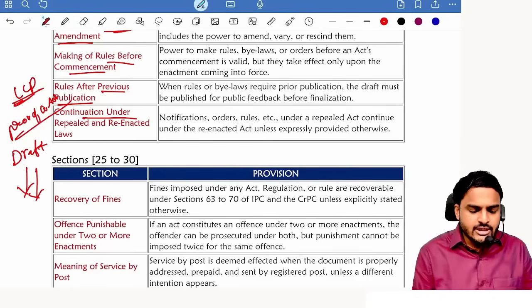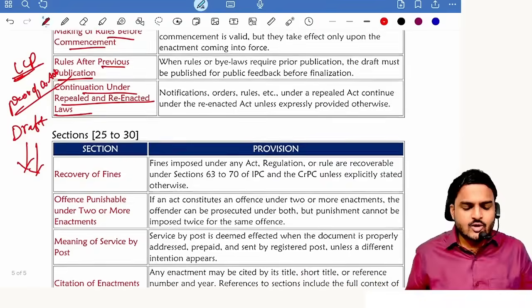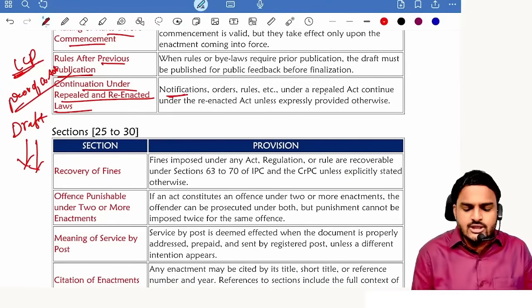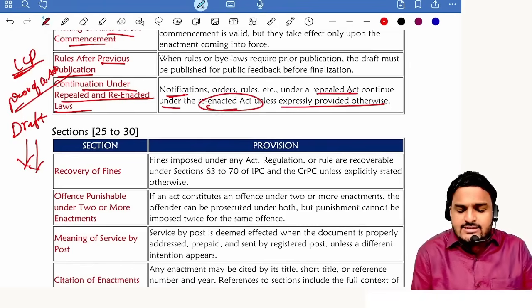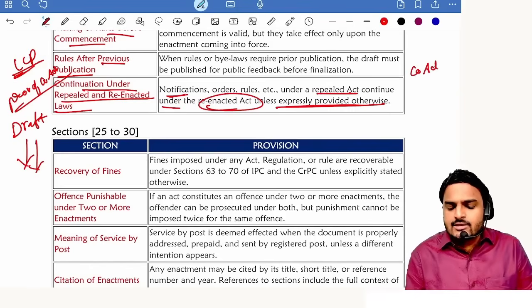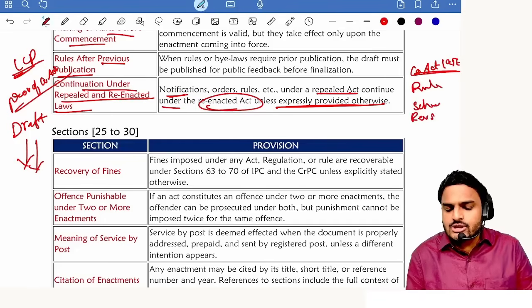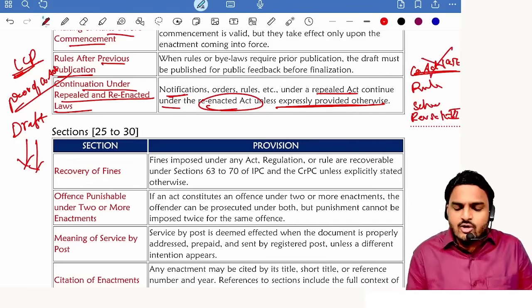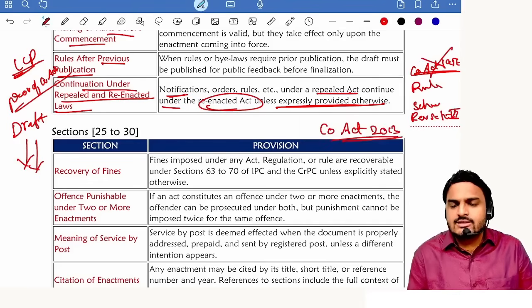Next one, continuation under repealed and reenacted laws. Any notification issued under repealed act continue under reenacted act unless expressly provided otherwise. That means under old Companies Act 1956, we had some rules, we had some schedules. For example, revised Schedule 6, which is for financial statements. Now this act got repealed. In this place, a new act got reenacted, Companies Act 2013.